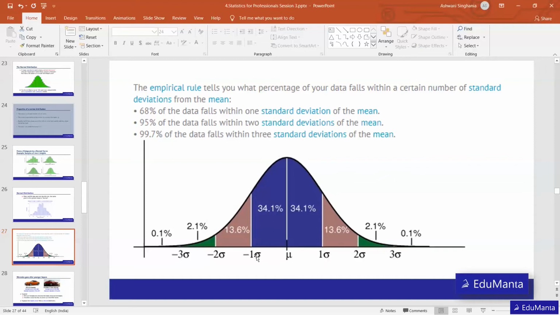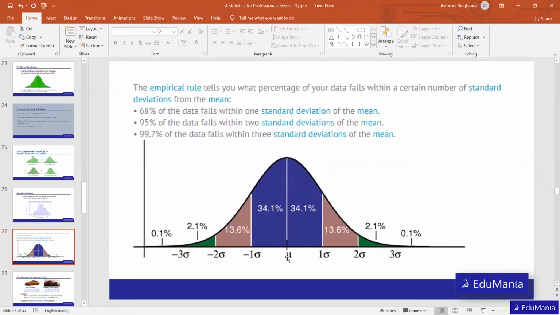If I ask what percentage of people in India earn a salary between 8 and 12, it will be 34.1 plus 34.1, that is 68.2% of the people earning between 8 lakh and 12 lakh.